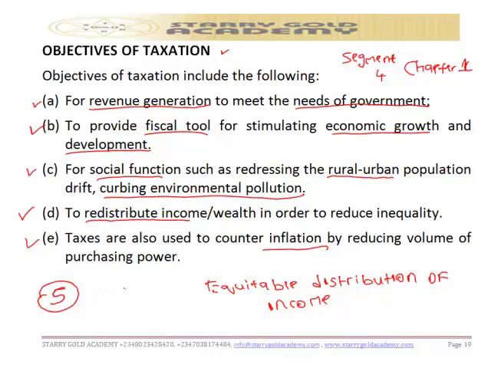Alright, so we've come to the end of segment 4 for chapter 1, which is the topic objective of taxation. Thank you very much for listening.